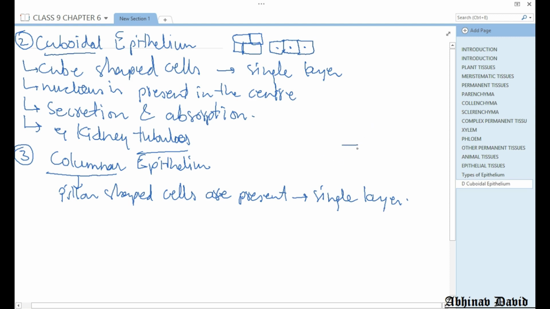Pillar shaped means they are elongated cells like this, and the nucleus is present at the base.